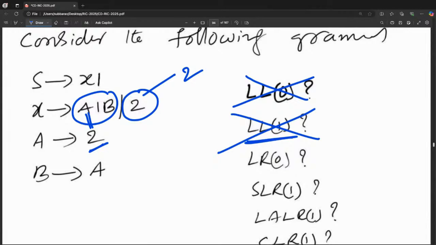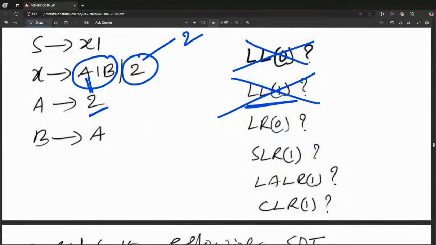Now some people are asking, sir, what about LR0, SLR1, LALR1, CLR1? So you can directly check CLR1. Let me try this. S' goes to dot S, comma dollar. Because of dot S, all S possibilities get dot, with lookahead from the first of the remaining, which is dollar.